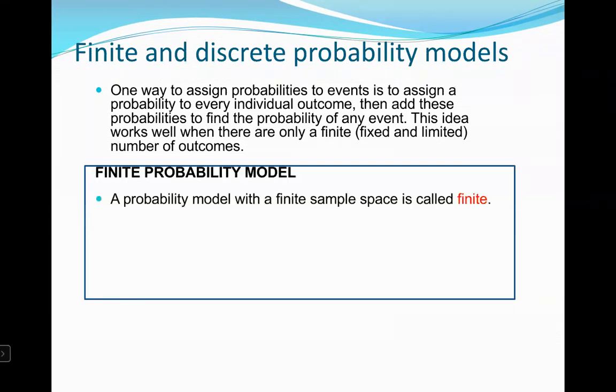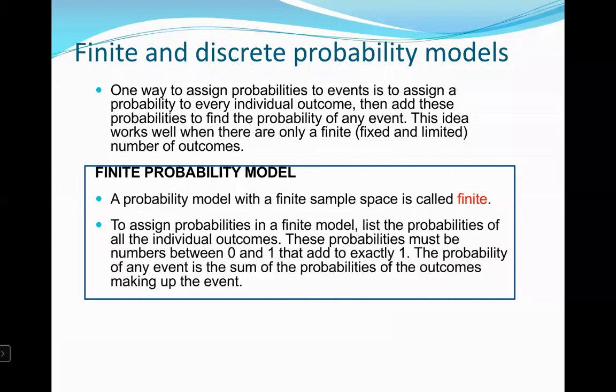A finite probability model. A probability model with a finite sample space is called finite. To assign probabilities in a finite model, list the probabilities of all the individual outcomes. These probabilities must be numbers between 0 and 1 that add to exactly 1. The probability of any event is the sum of the probabilities of the outcomes making up the event.